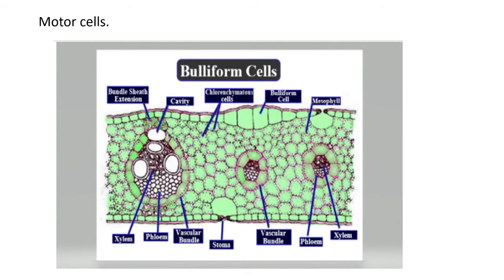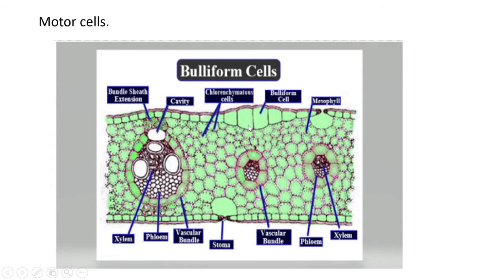Now in this slide there is a TS of monocot leaf. This is the bundle sheath. Cavity is there. There are green cells, chlorenchymatous. These are the mesophyll cells. Vascular bundles are distributed on the lamina that contain xylem and phloem. Stomata are present over the lower surface. But don't look at the others, we have to only study these cells. 1, 2, 3, 4 and 5. These are called bulliform cells.